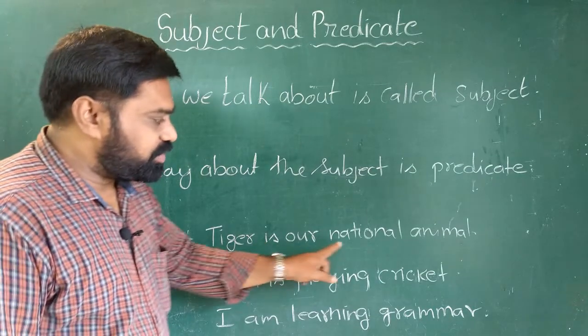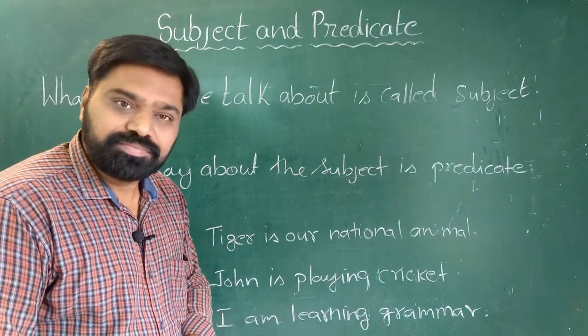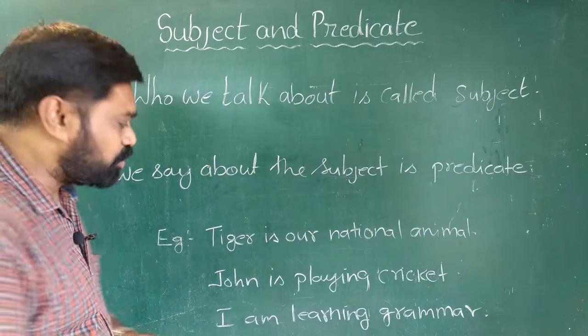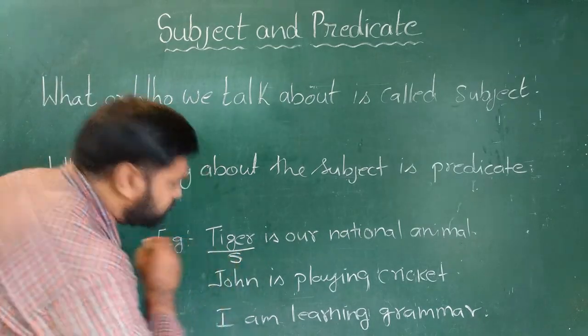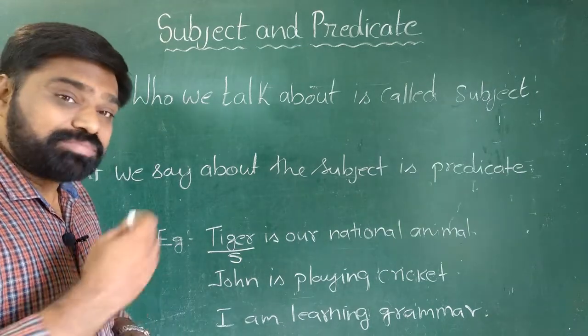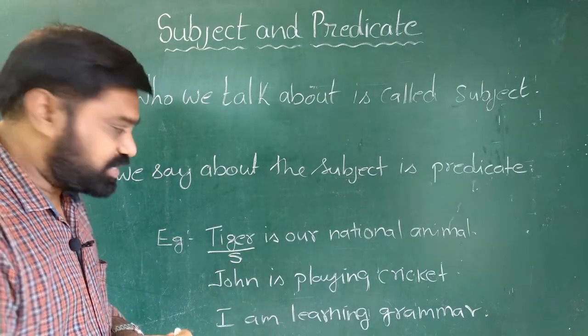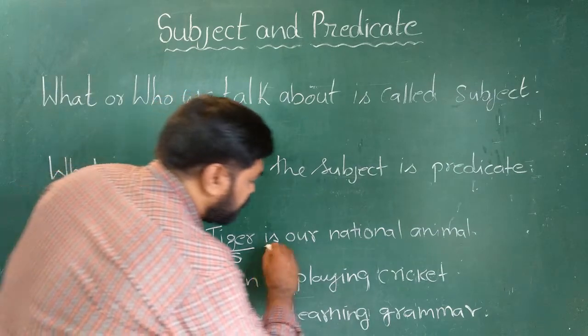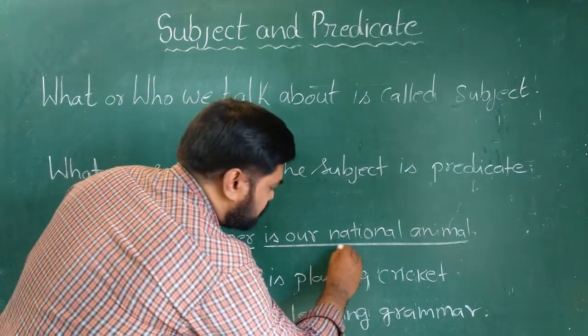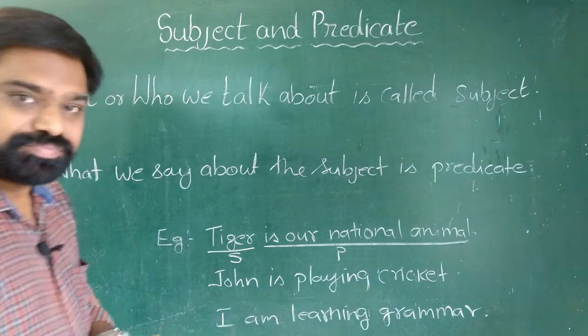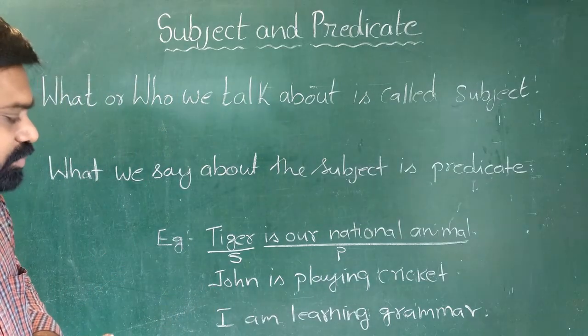Tiger is our national animal. Now in this sentence, I am talking about tiger. So tiger is subject here. And what I am saying about the tiger? I say that it is our national animal. So this part is the predicate here. Let us see the next example.